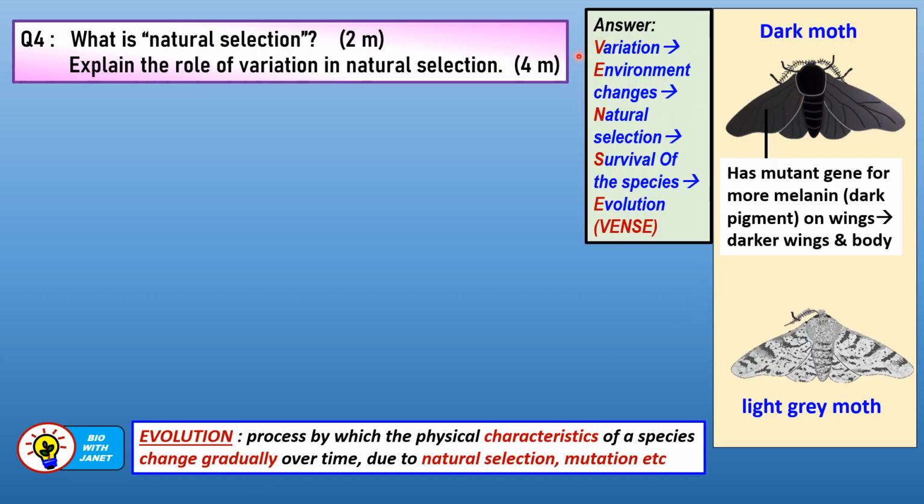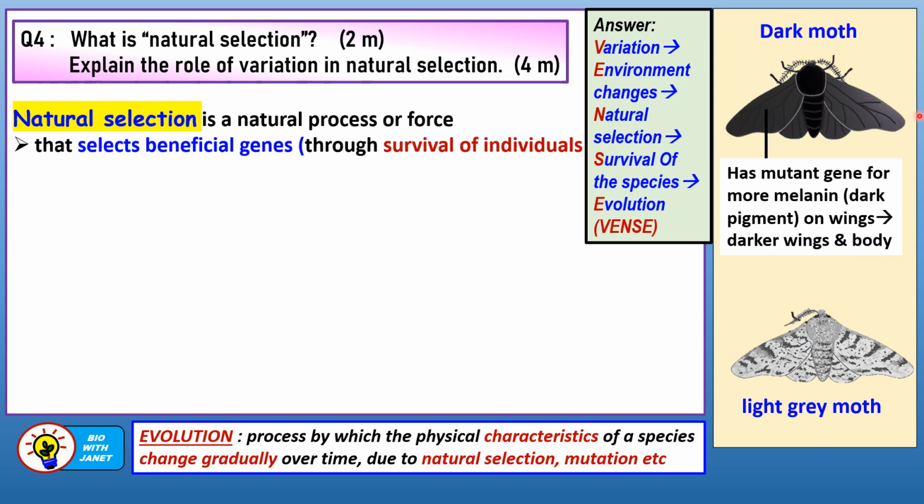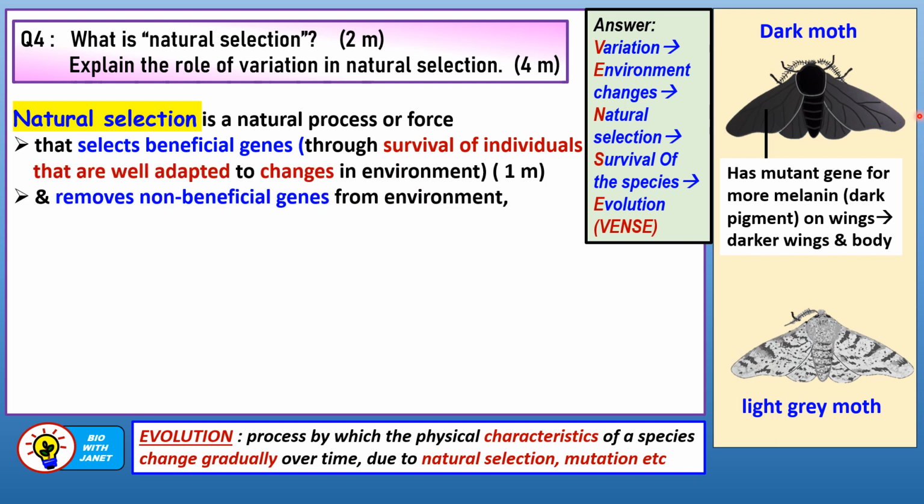Now let's look at this important question. What is natural selection? And explain the role of variation in natural selection. This word natural selection is a new term in our syllabus, so we must know how to define it and then explain the role of variation. Firstly, natural selection is a natural process or force that selects or chooses the beneficial genes through the survival of individuals that are well adapted to changes in the environment, and it removes the non-beneficial genes from the environment through the death of the less well-adapted individuals.